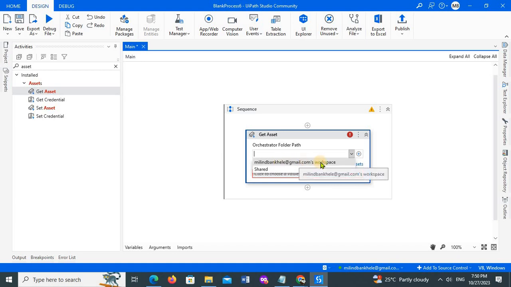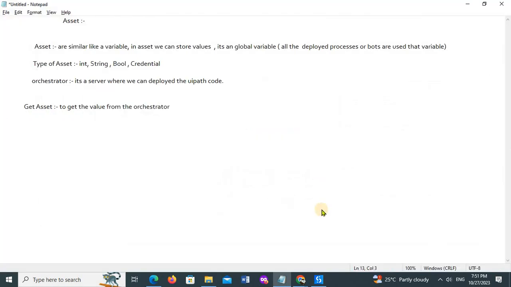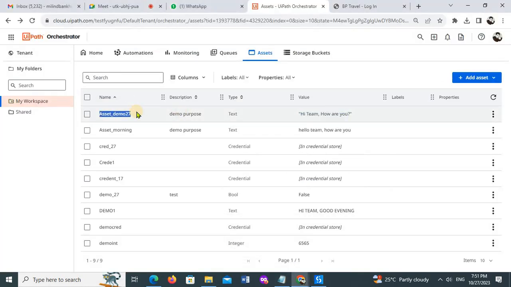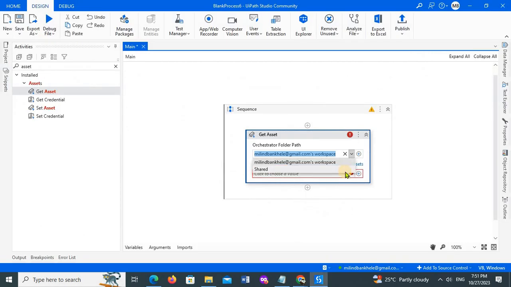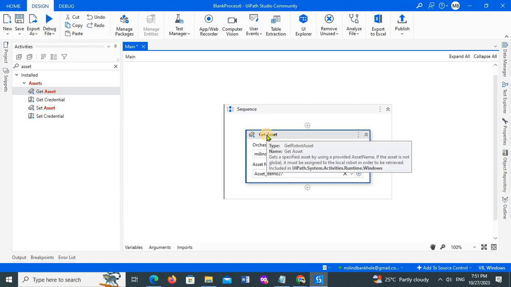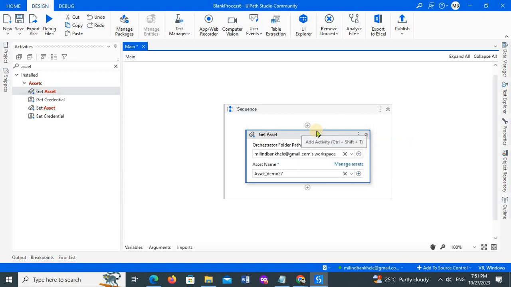So I just choose this, my credential, right? This milind@gmail.com workspace, that means this is my workspace, so I have chosen that, right? Notice the asset name, right? So here the asset name I require is asset underscore demo 27. So I choose that asset name, asset demo 27, in the get asset activity, right? With the help of this activity I am accessing that specific value from a specific folder, right?